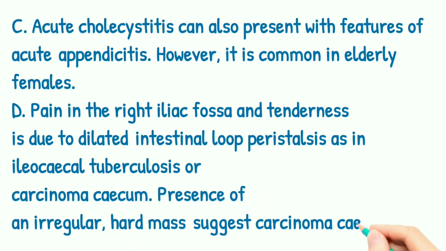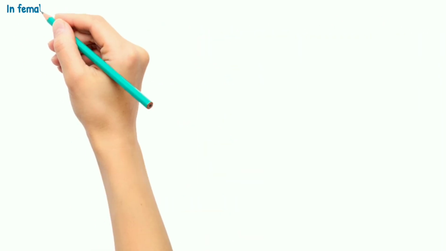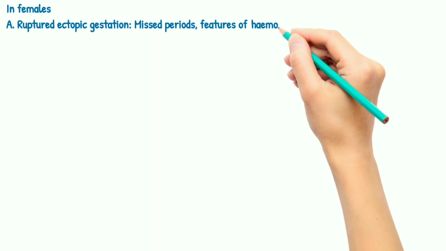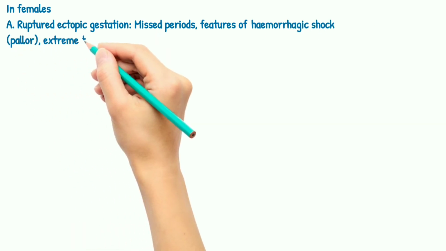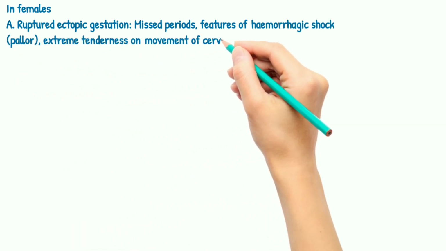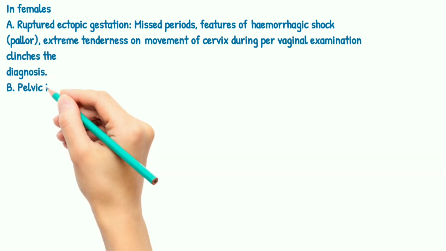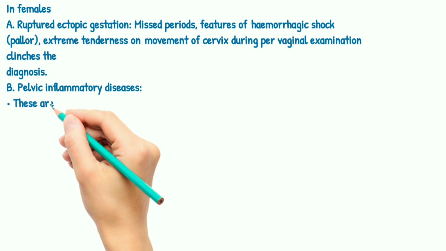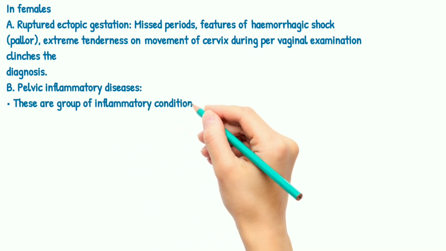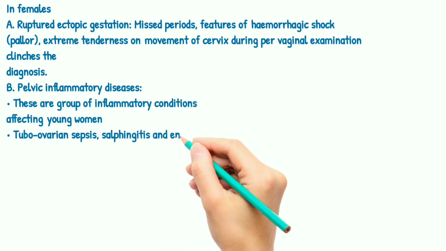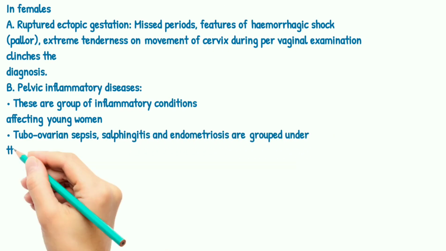In females, ruptured ectopic gestation: missed period, features of hemorrhagic shock, that is pallor, and extreme tenderness on movement of the cervix during per vaginal examination clinches the diagnosis. Pelvic inflammatory disease is a group of inflammatory conditions affecting young women. Tubo-ovarian sepsis, salpingitis and endometriosis are grouped under this.